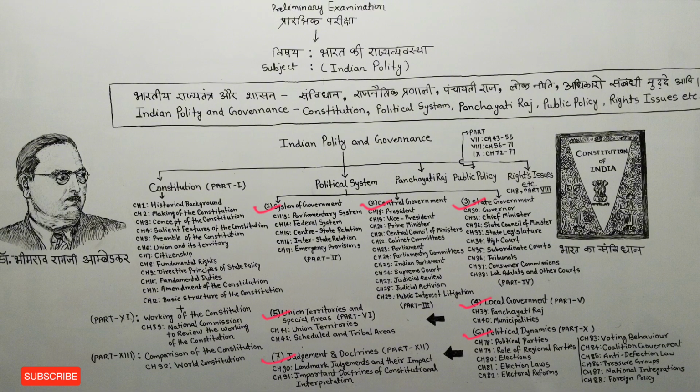So friends, these are a total of 7 parts which we have kept under the political system. Okay. After this, the next topic is Panchayati Raj, which is the next topic in our syllabus.